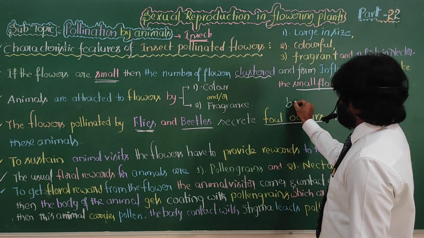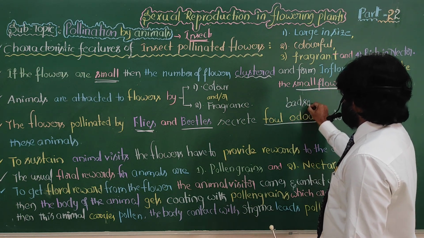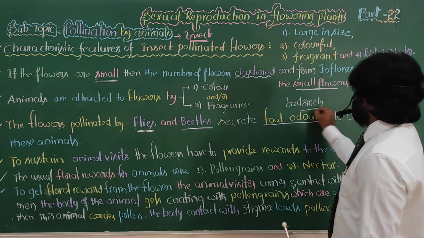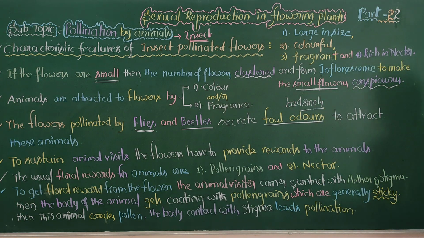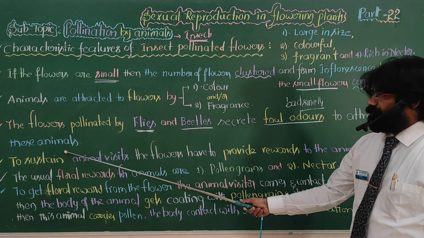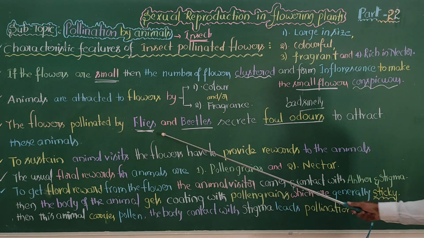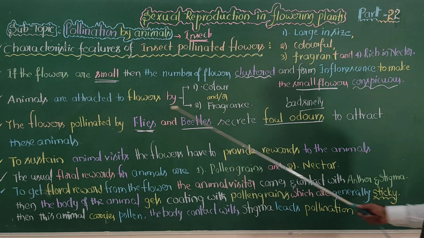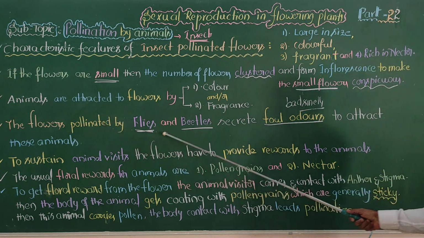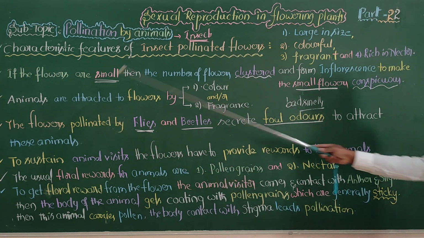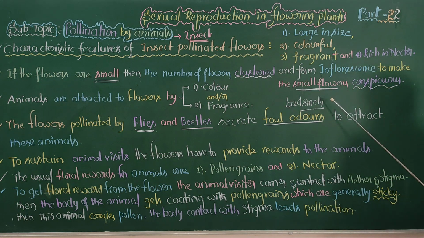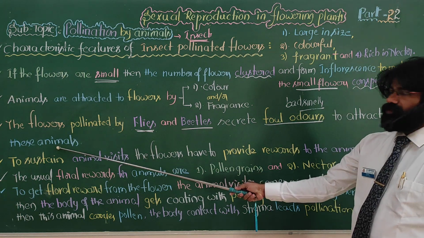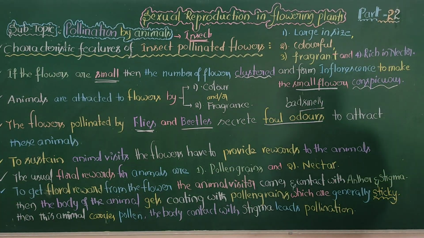Bad smells are secreted to attract the animals. So the flowers which are pollinated by flies and beetles secrete bad smells which are highly attractive to these animals. This is a very important question for us.